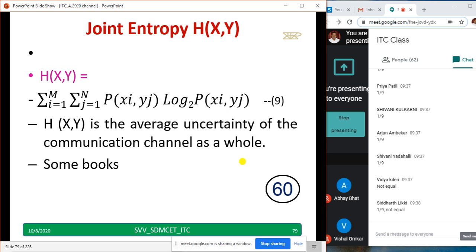The equation you have to remember. It's simple. X comma y, here also x comma y, that's all. H of x comma y is the average uncertainty of the communication channel as a whole. And some books, instead of x and y, they use a and b. That's another point which you have to remember.